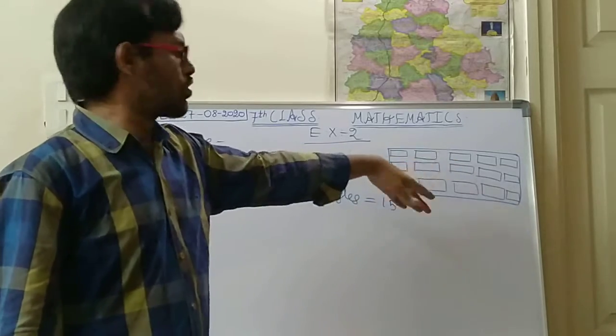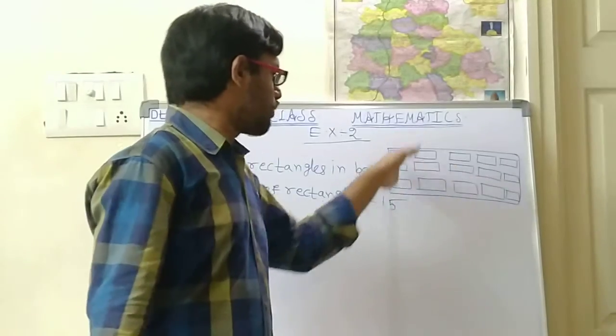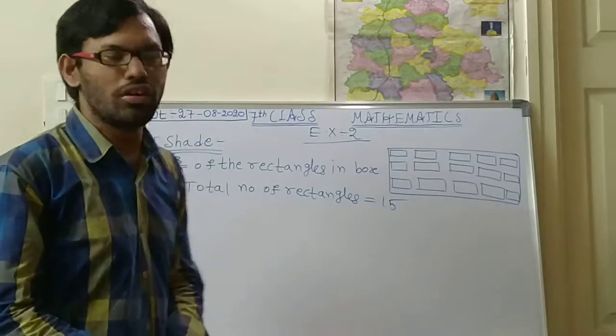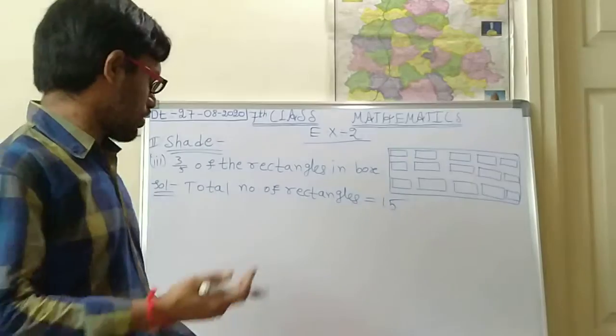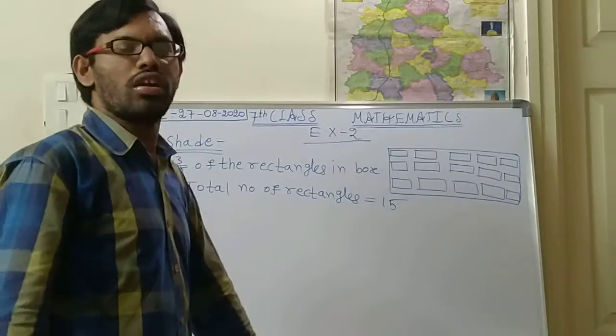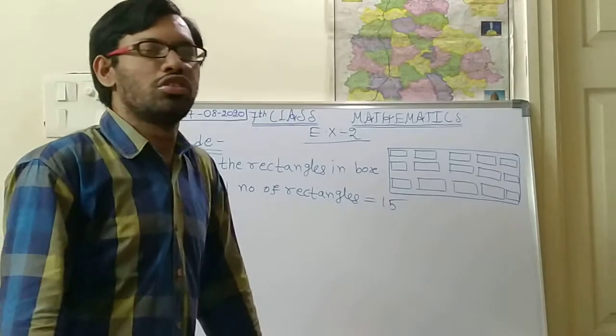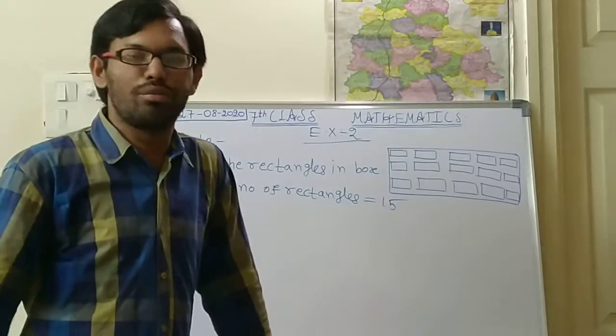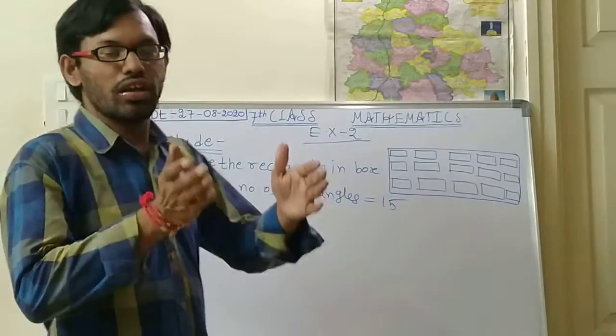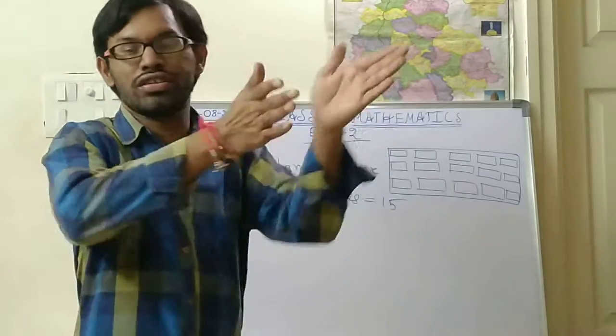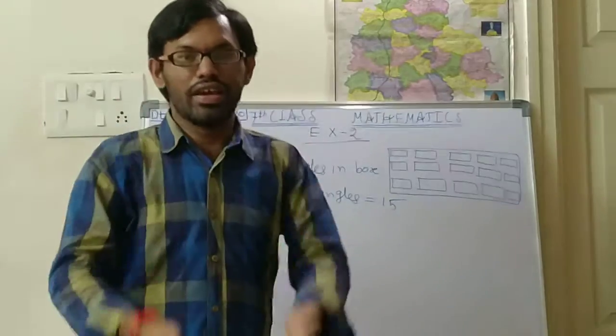Same like an area. How will you find area? Length into breadth, no? Same like that only, you can count. Suppose in a school, college or university, the benches or tables will be arranged. Is it right, children? They will be arranged across and straight in a sequence.